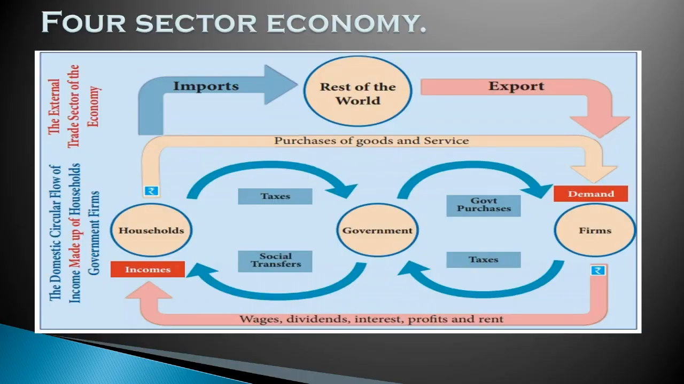Now this chart helps us to understand the four sector economy. What did we see? First is household, and the second is firm, the third is interconnected with government, and the government altogether is connected with the rest of the world by means of import and export. So this is called the four sector economy. Thank you.